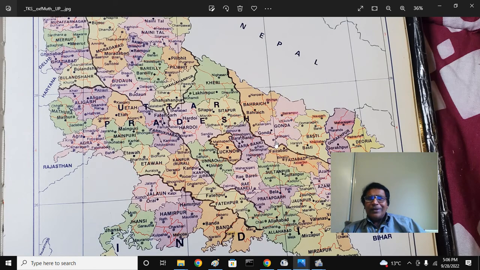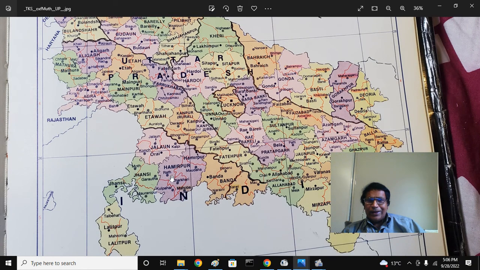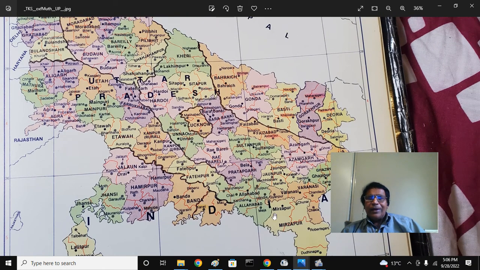Again, this is the United Provinces. This is the Doab region between the Yamuna river and Ganga river. This is the Bundelkhand region and Jhansi. And this is Mirzapur. This is the Vindhyan scarplands here. This is the Gomti plains, and north of the Sarayu river are the Sarayu Par plains.